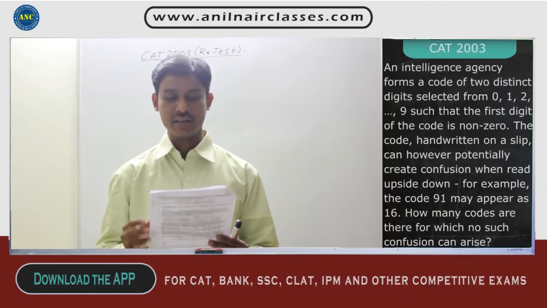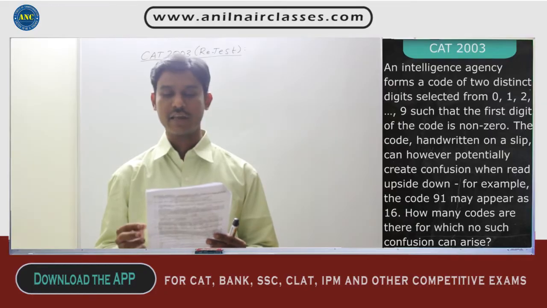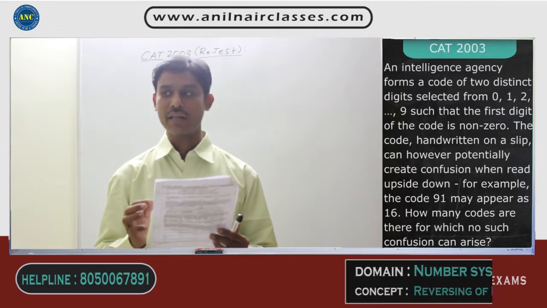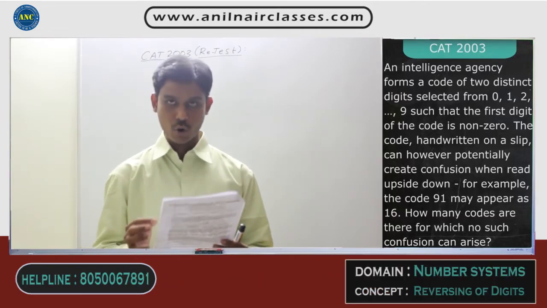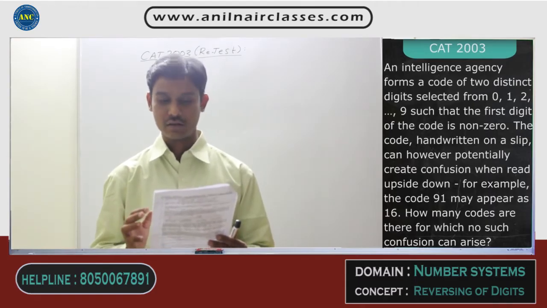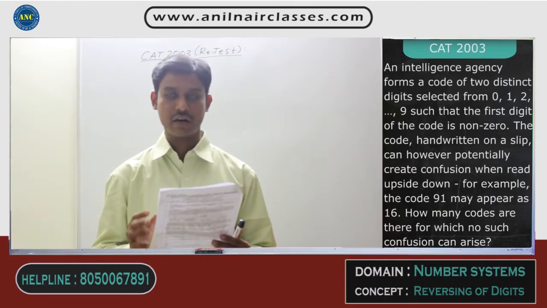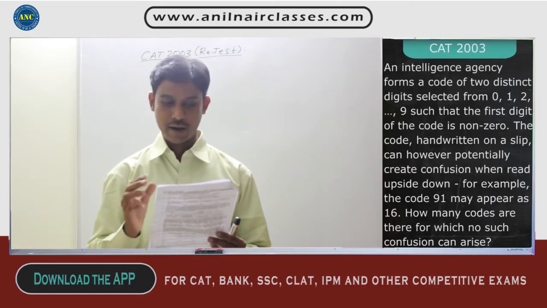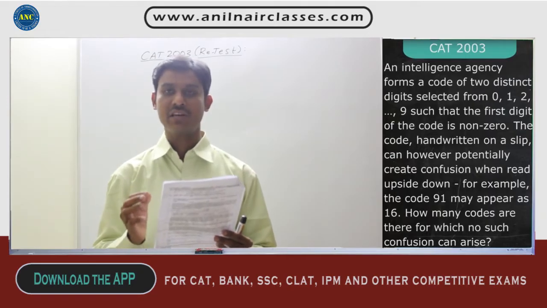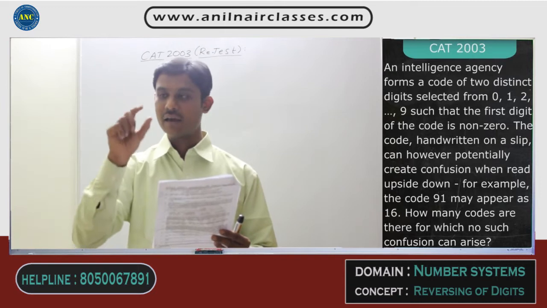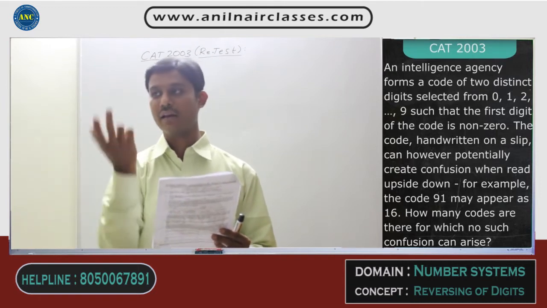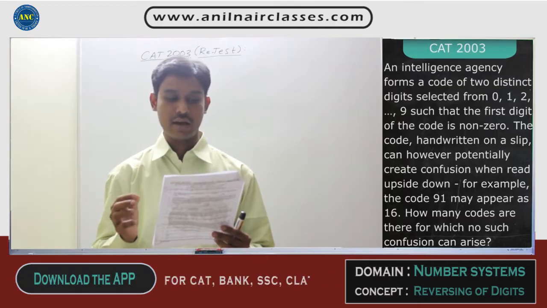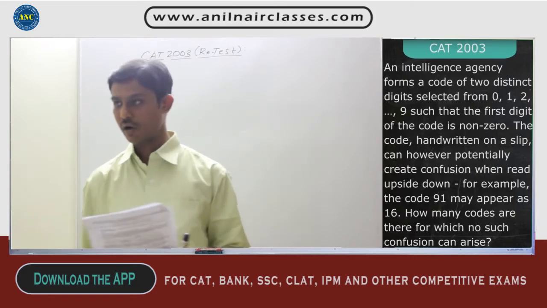An intelligence agency forms a code of two distinct digits selected from 0, 1, 2, 3 till 9 such that the first digit of the code is non-zero. The code handwritten on a slip can, however, potentially create confusion when read upside down. For example, the code 91 may appear as 16. If I write 91 on a sheet of paper and read it upside down, it looks like 16. That is a confusion. How many codes are there for which no confusion can arise?